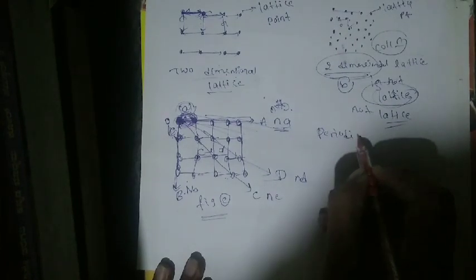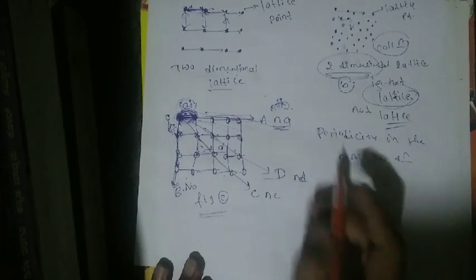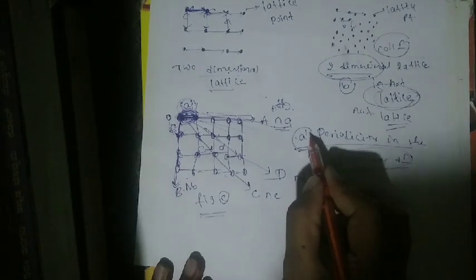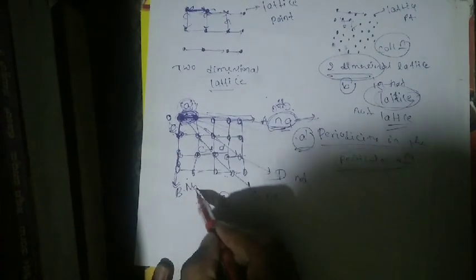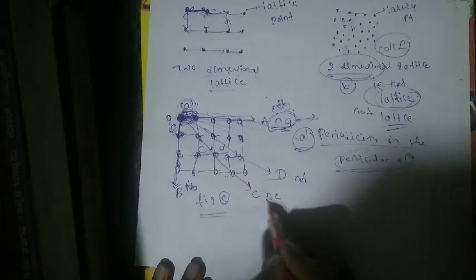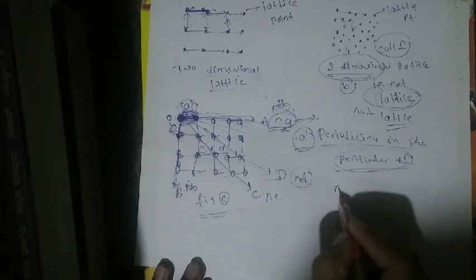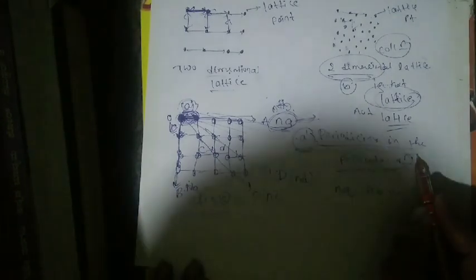Here A is known as the periodicity in the particular direction. So the first line of the nth order is nA, the second is nB, the third is nC, and the fourth is nD. You have chosen nA, nB, nC. A is called the periodicity in the particular direction.